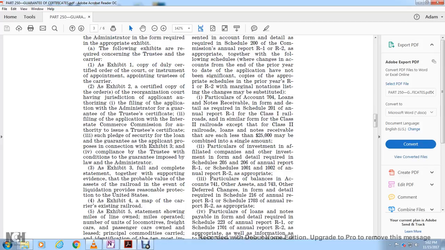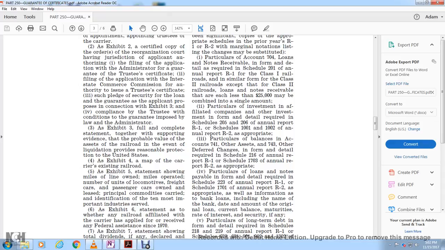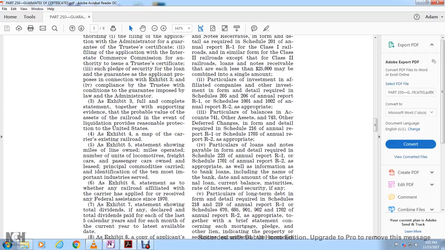4. Exhibit 4 is a map of the carrier's railroad. 5. Exhibit 5 is a statement showing the miles of line owned and the miles operated, the number of units of locomotives, freight cars, and passenger cars owned or leased, the principal commodities carried, and the identity of the 10 most important industries served.